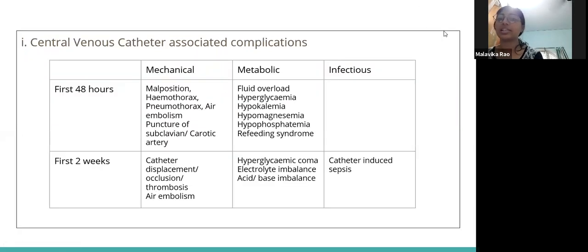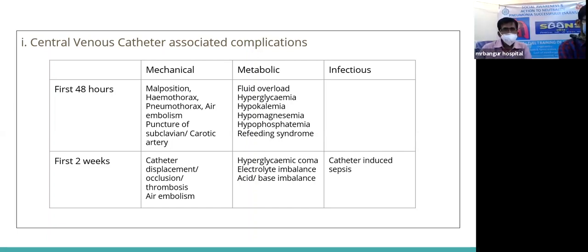Next slide. Central venous catheter associated complications are because of parenteral nutrition therapy and because of the central venous catheter itself. We can divide them into mechanical, metabolic, and infectious complications. Based on the time period, in the first 48 hours the complications are mechanical, based on the insertion of the central venous catheter: malposition, hemothorax, pneumothorax, air embolism, and puncture of the carotid artery and the subclavian artery, which causes excessive bleeding.